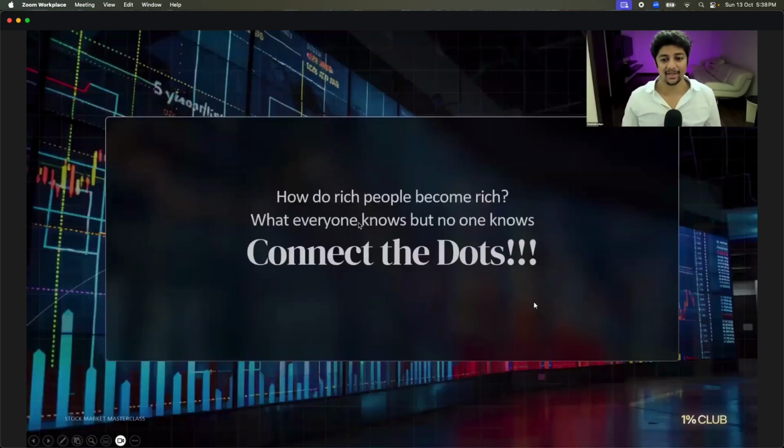Finding multi-baggers. Now this is basically how rich people become rich, like really rich. And not many people know how to do this because everyone believes that you should go buy Reliance, you should go buy TCS, you should go buy Titan. You can't become insanely rich by buying what everyone is buying. You should go buy companies that nobody is looking at. But how do we find those companies? Let me explain that and give you some hacks there also.